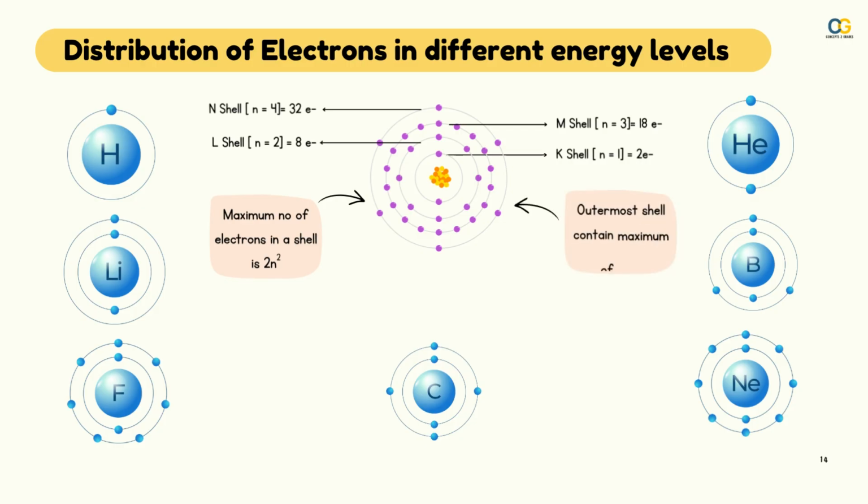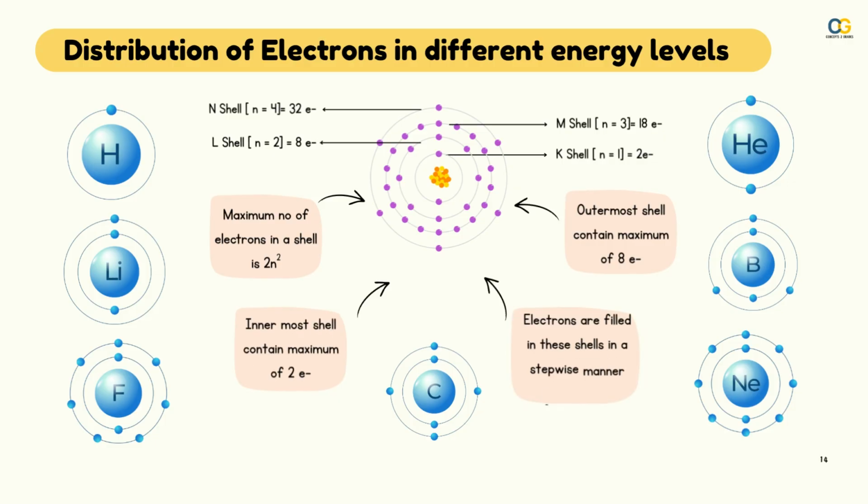The outermost shell can contain a maximum of 8 electrons. The innermost shell can contain a maximum of 2 electrons. Electrons are filled in these shells in a stepwise manner from K to N. That is, first the K shell is filled, then the L shell, then M and then N.